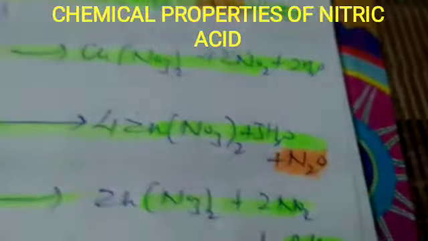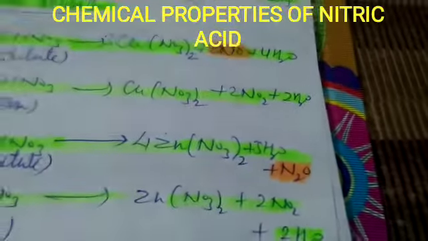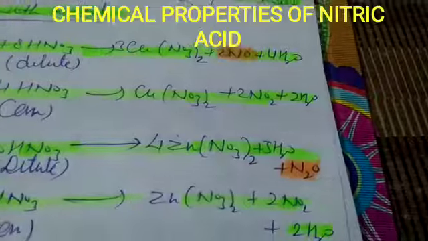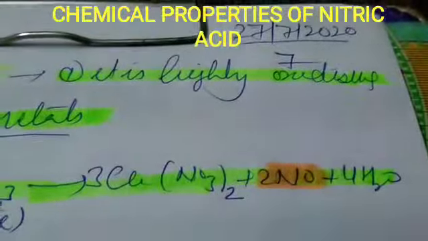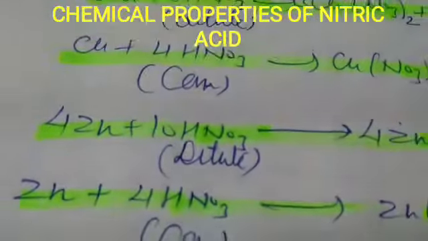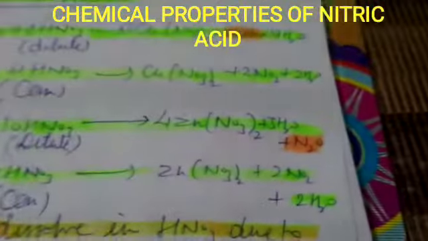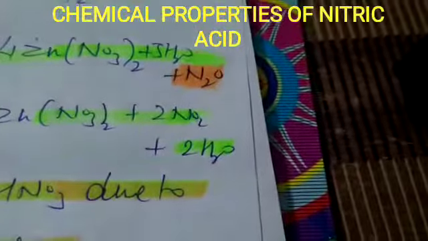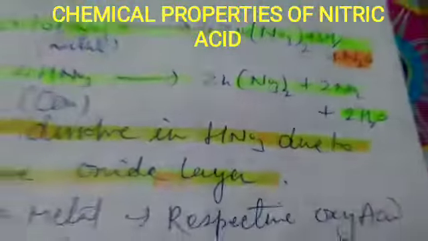So keep this in your mind: the products are the same in all the reactions with concentrated nitric acid, NO2 and H2O, with copper nitrate, zinc nitrate and so on, but in case of dilute nitric acid, we have nitric oxide with copper and nitrous oxide with zinc.